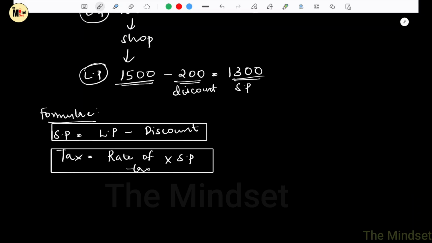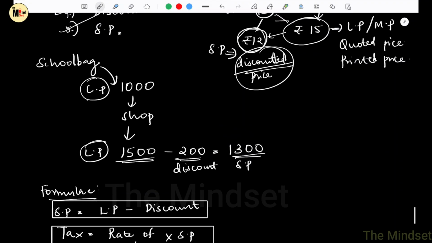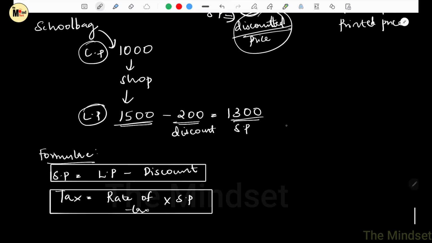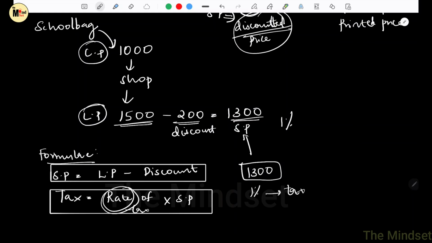So in order to understand the tax concept, let's go back to this example of the school bag. So here if the tax is 1%, so that is what we call rate of the tax. That means if you decided to buy this bag, you will pay 1300 to the shopkeeper, but 1% of it will be tax. That means that 1% will be taken by the government. So now let's see what is this 1%. So now we have to go back to the percentage.